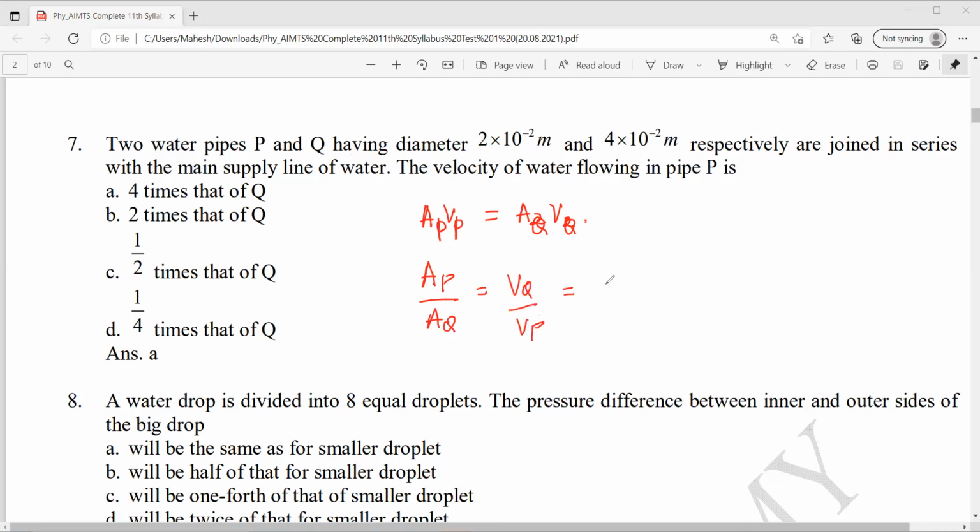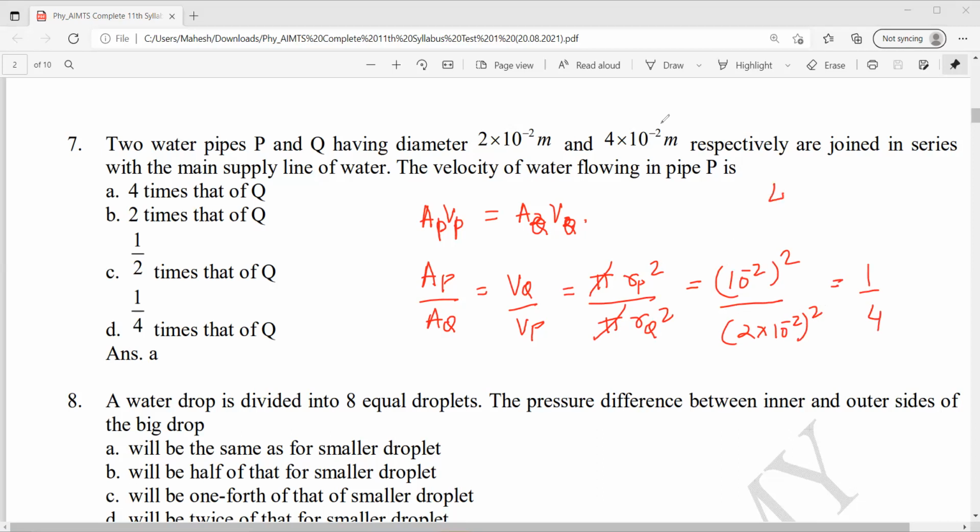What is area of P? Pi R of P whole square by pi R of Q whole square. Pi gets cancelled. So R of P is how much? Radius is 10 power minus 2 whole square divided by 2 into 10 power minus 2 whole square. That is 1 by 2 whole square, 1 by 4.